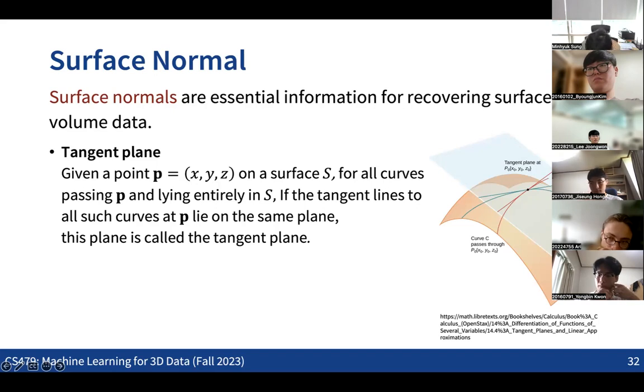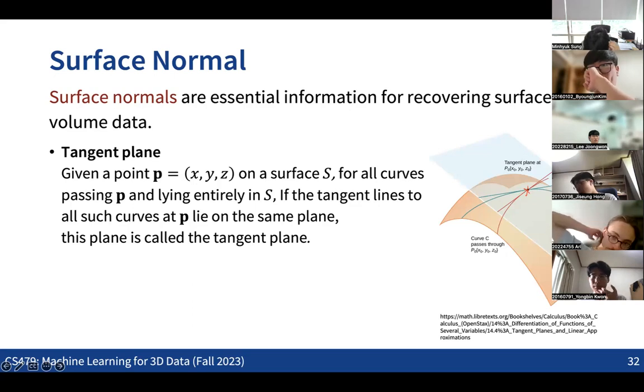So if we consider any point P over the surface and draw any random curves passing through P, and compute the tangent direction for each of them, then we can find the plane like this, which includes all the tangent directions. This is the formal way to define the tangent plane.